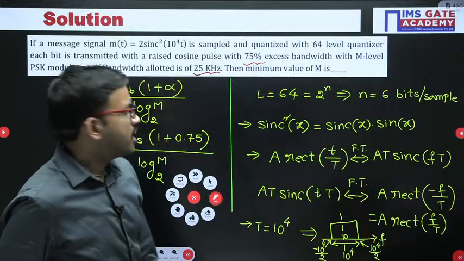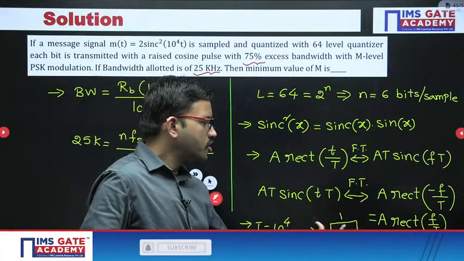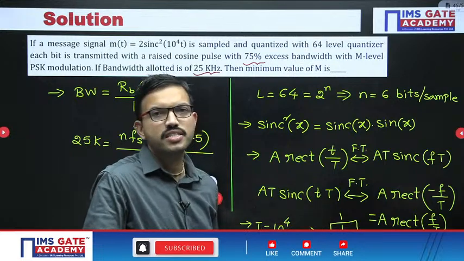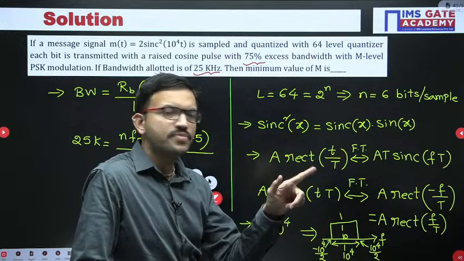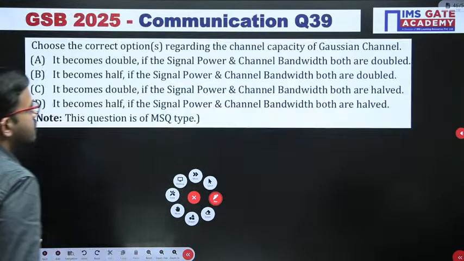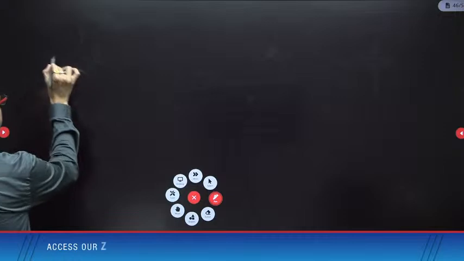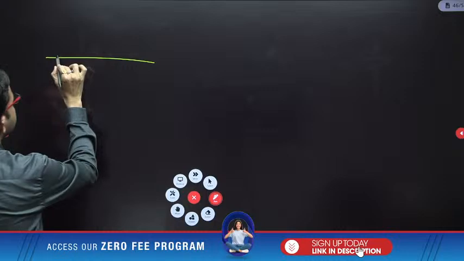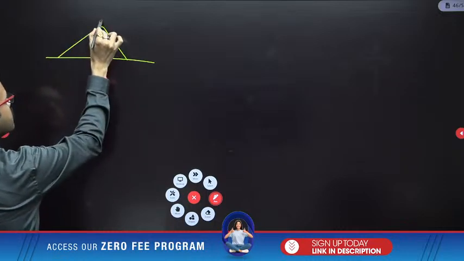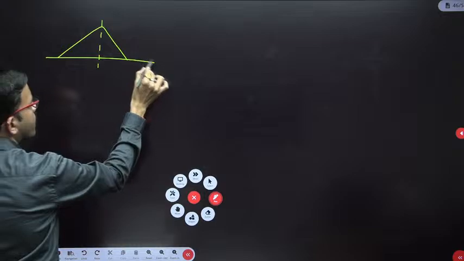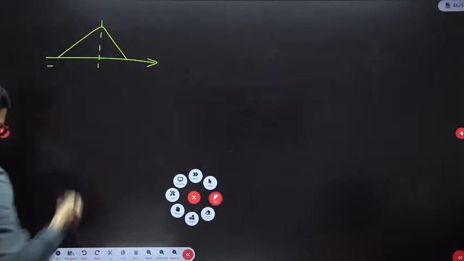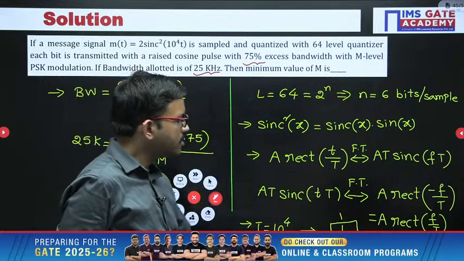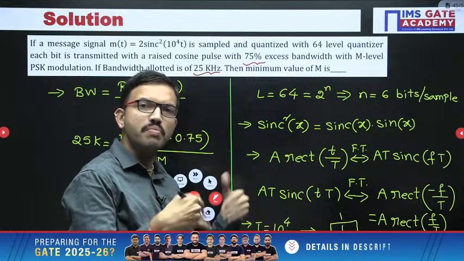Now tell me, when you perform the convolution operation in the frequency domain with two equal duration rectangular pulses, you get a triangular signal, and the duration here gets doubled. So you can consider minus 10 power 4 divided by 2, multiplied by 2.